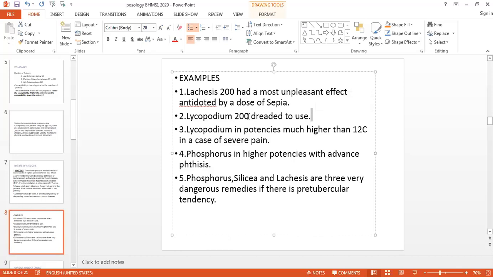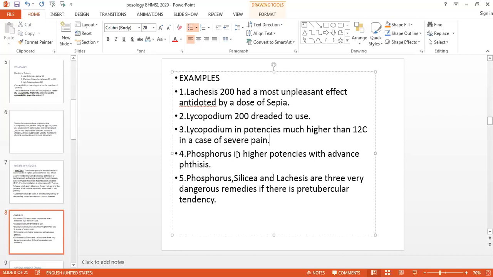In some drugs the 200 potency is dreaded, and Lycopodium is one of them. Careless use of Lycopodium in potencies much higher than 12C in case of severe abdominal pain, such as in a duodenal ulcer, may precipitate perforation. So Lycopodium in potency more than 12C, again we have to use cautiously.